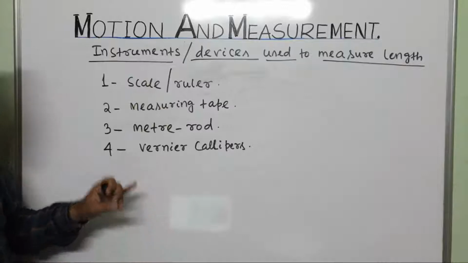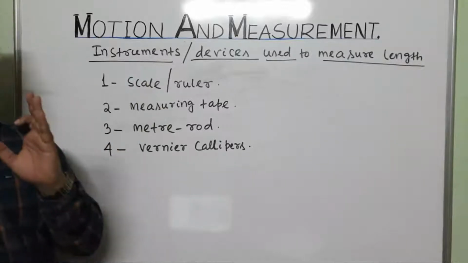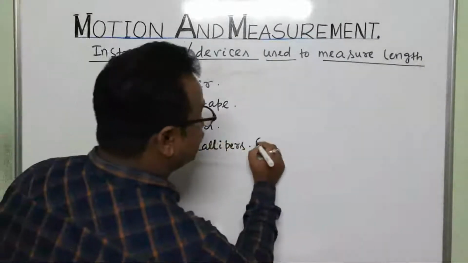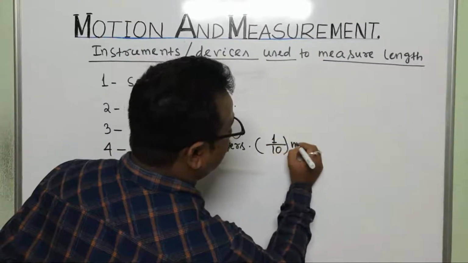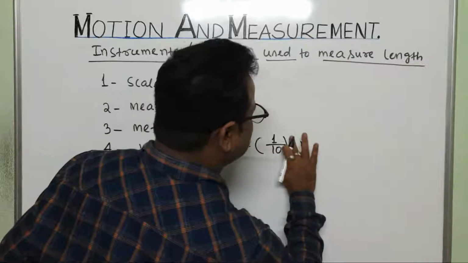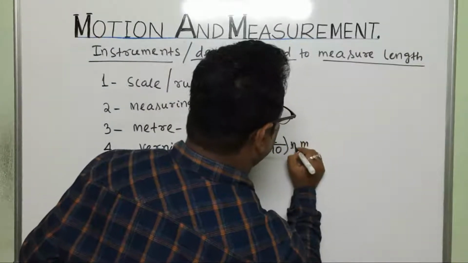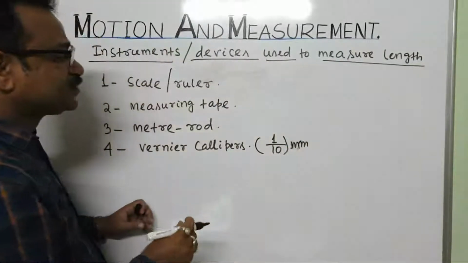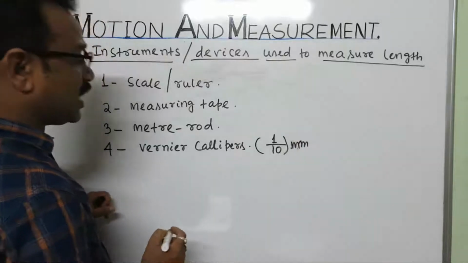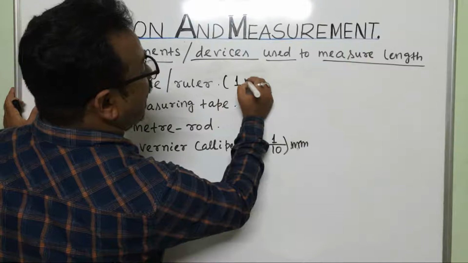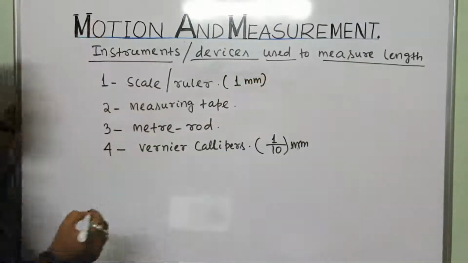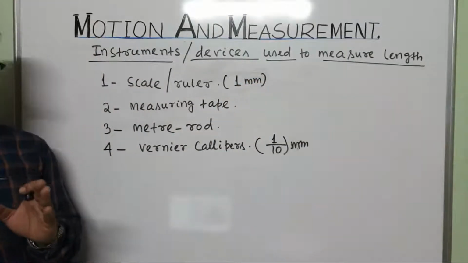But in vernier calipers we can measure up to 1/10 of millimeter. Here in the scale we can measure up to 1 millimeter. In higher classes you will know about all this.